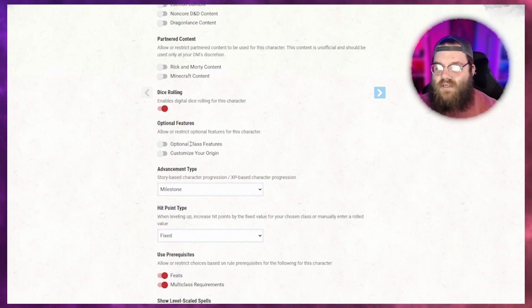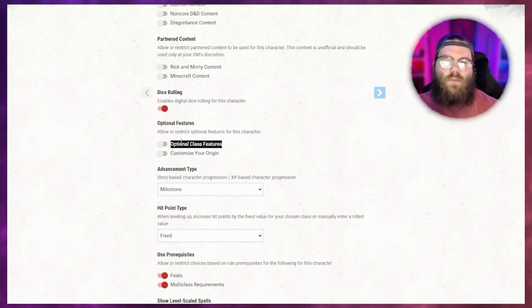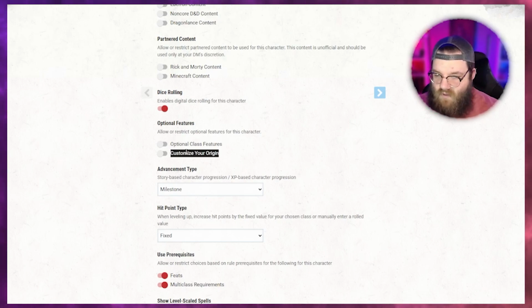Optional features, these are also up to your DM. Most DMs use these, but they may or may not, so leave those off for now. Pretty much optional class features. Something that they added recently is the ability to swap out a class feature for a certain archetype or a certain class in favor of a different one, giving the player a little bit more customizability over their character. Customize your origin, same thing.